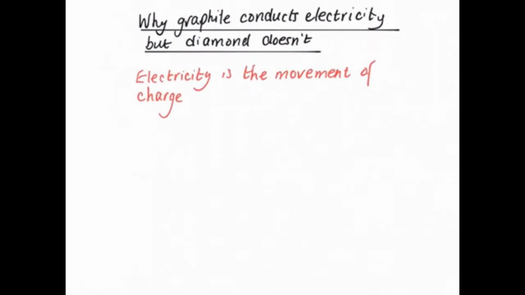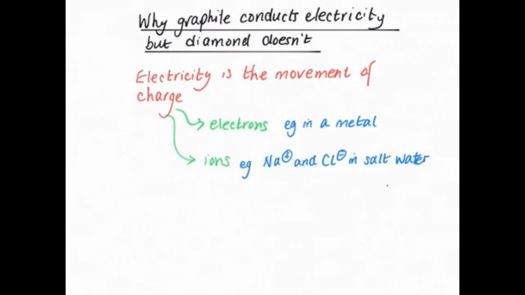So graphite does conduct electricity, but diamond doesn't. Electricity is just the movement of charge, and the charge can be either electrons, like in a metal, or it can be movement of ions. Remember, an ion is a charged molecule or atom. For example, sodium and chloride in salt water.